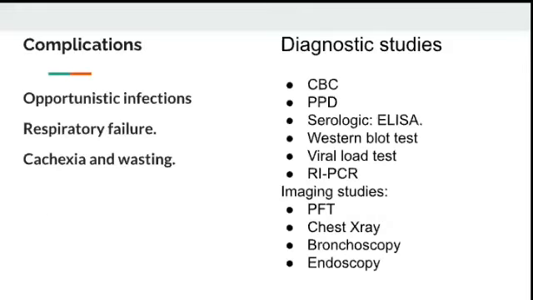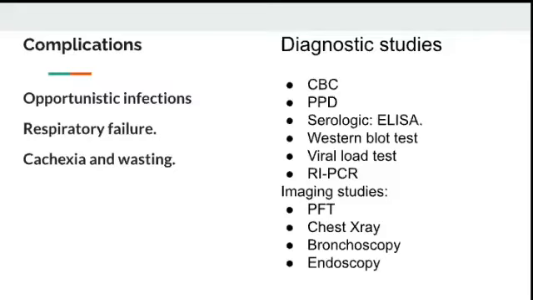What are all the complications? Opportunistic infections, respiratory failure, cachexia and wasting. This means the patient will become very thin, that is bone and skin. These are all the complications. With opportunistic infection, the normal flora present in our body will start to cause diseases because of the very decreased immune response.